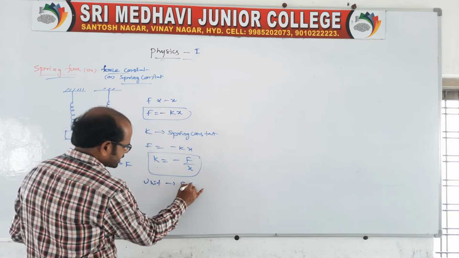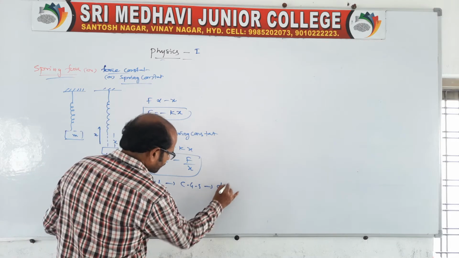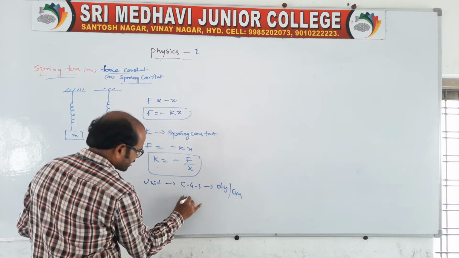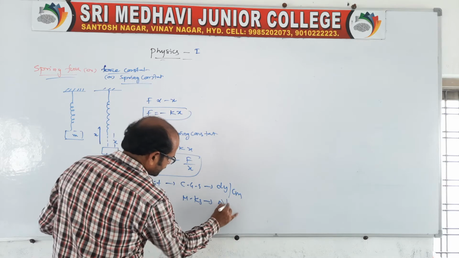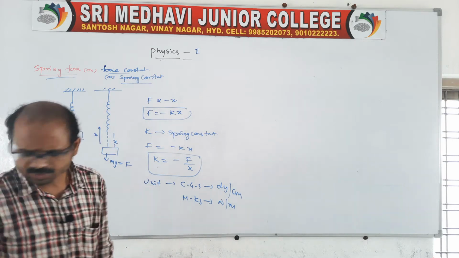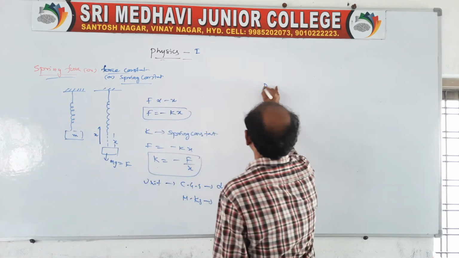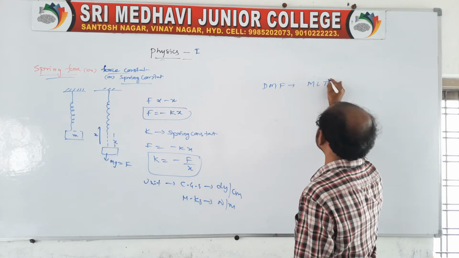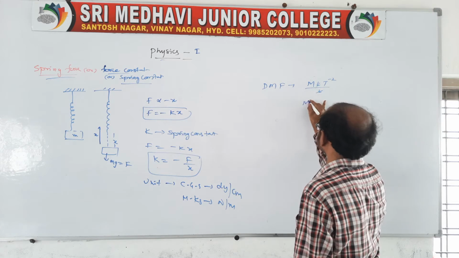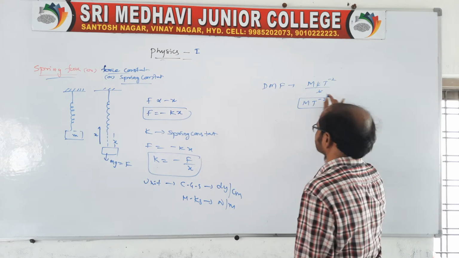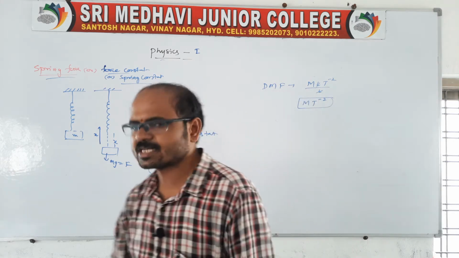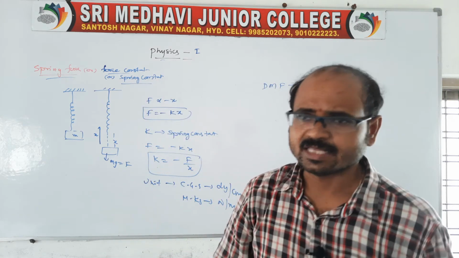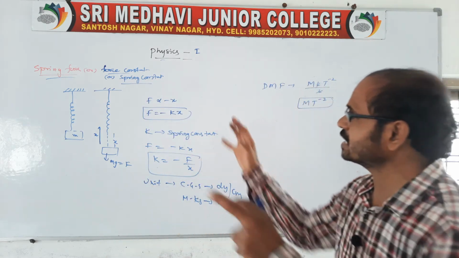Of course, in CGS we can say dyne per centimeter, in MKS we can say Newton per meter. Sir, what about the dimensional formula? We can take the dimensional formula like this: M L T power minus 2 by L, so that it is M T power minus 2. This is the dimensional formula of spring constant or force constant. This is related to what? About a spring and force constant.